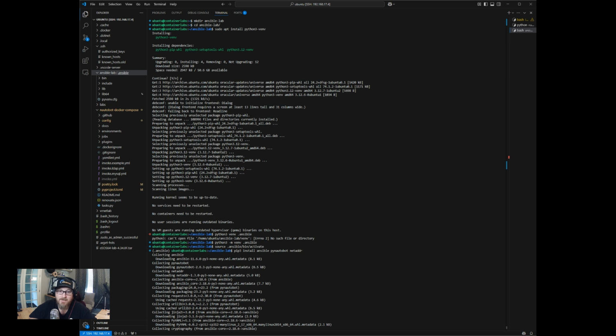So after you have the virtual environment set up, we'll go into that virtual environment with the source bin/activate command, and that will place us into the virtual environment. Now, some of the benefits here of a virtual environment is you can manage your Python dependencies per project.